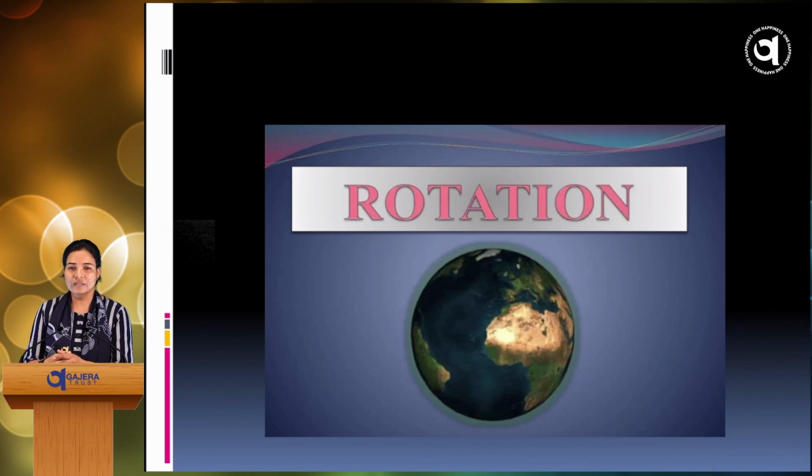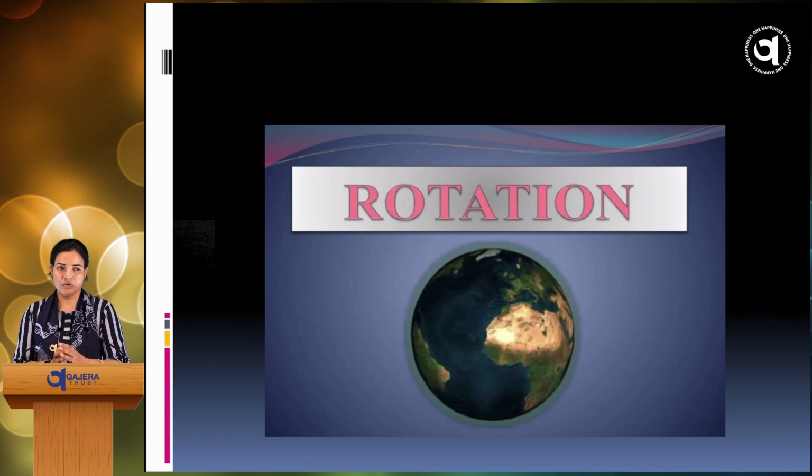Rotation. When the Earth spins on its axis, this motion of the Earth is known as rotation. The Earth takes 24 hours to complete one rotation, because the circumference of the Earth is 40,000 kilometers. So, to cover this distance, Earth takes 24 hours. That is why it is also known as the daily motion of the Earth. In this, the axis is tilted at 66.5 degrees. This is known as the inclination of the axis.